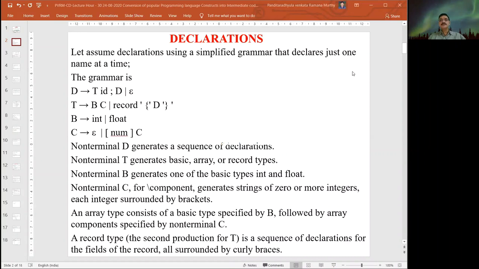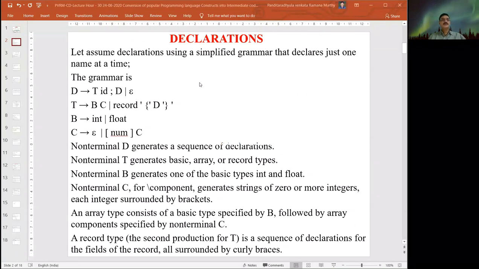So our concentration here is on how we identify the meaning of the declaration statements or any other statements, and various other issues, with the help of the various attributes attached to each and every production rule. For example, let us assume we have declarations using a simplified grammar that declares just one name at a time. Each declaration declares one name at a time.